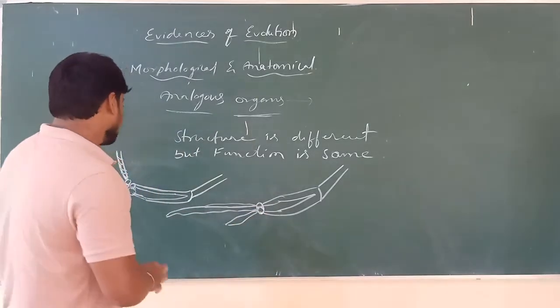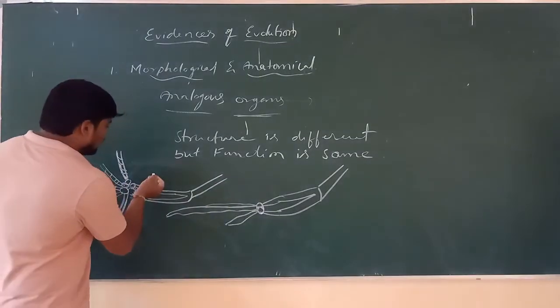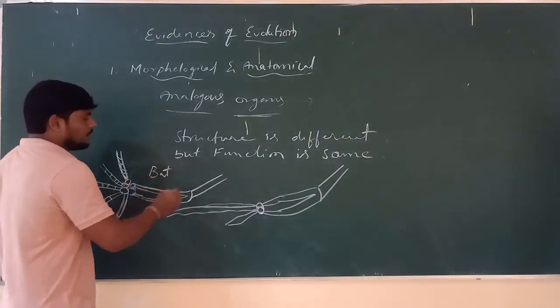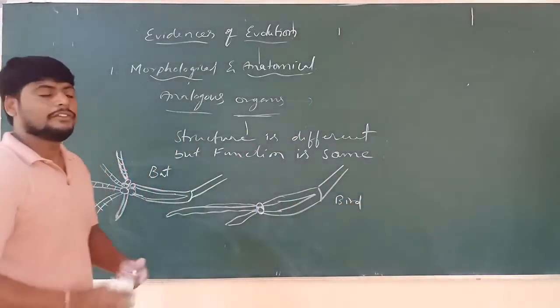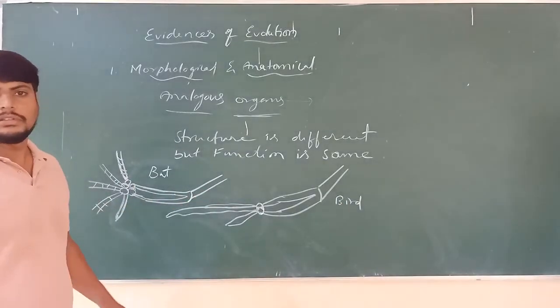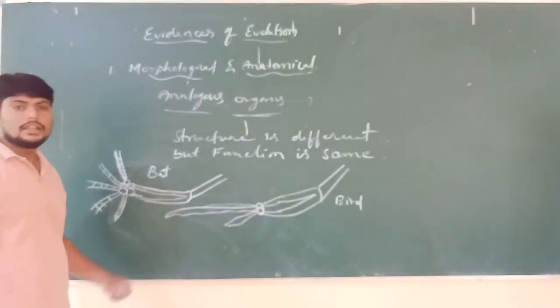See, if you observe the wings of the bat and the wings of the bird, they are showing variation in their structure.